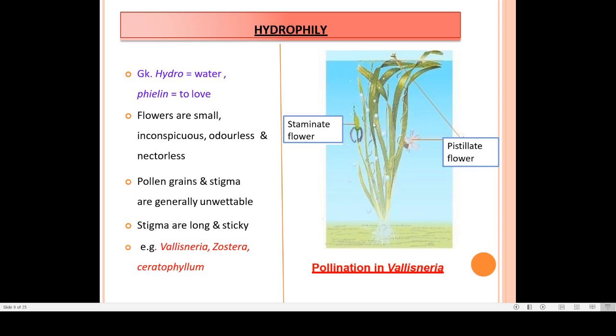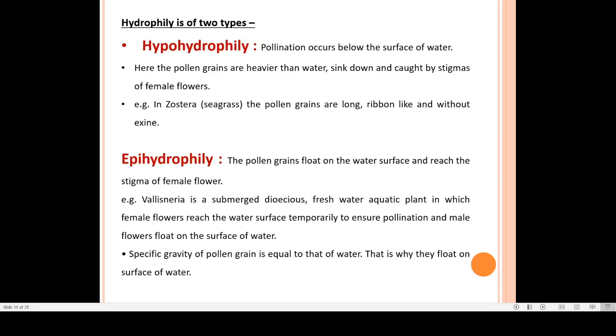Here in this picture, you can see the pollination in Vallisneria is shown. This one is the staminate flower, that means the male flower, and this one is the female flower. And when pollen grains are released in the water, this pistillate flower or the female flower is catching those pollen grains, and this is how pollination occurs in this.